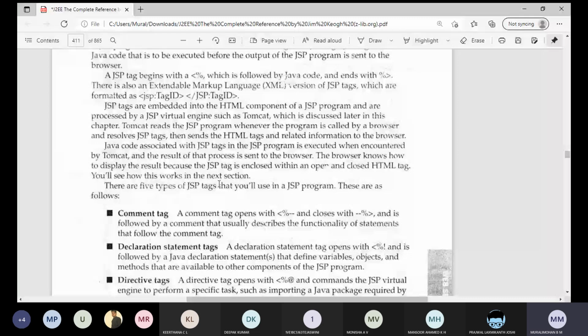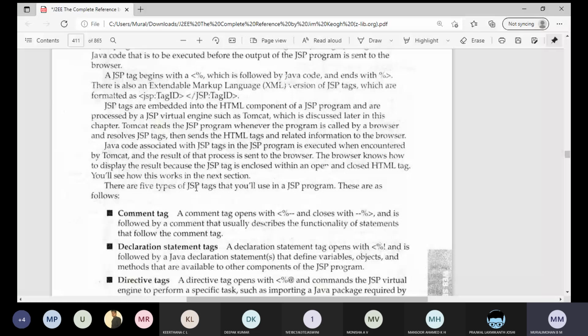But when you are delivering a product, don't mix the presentation logic with the business logic. Even though it works, it is not good practice for programmers. Keep this point in your mind: the presentation logic will be in the JSP page, and the servlet will contain the business logic.